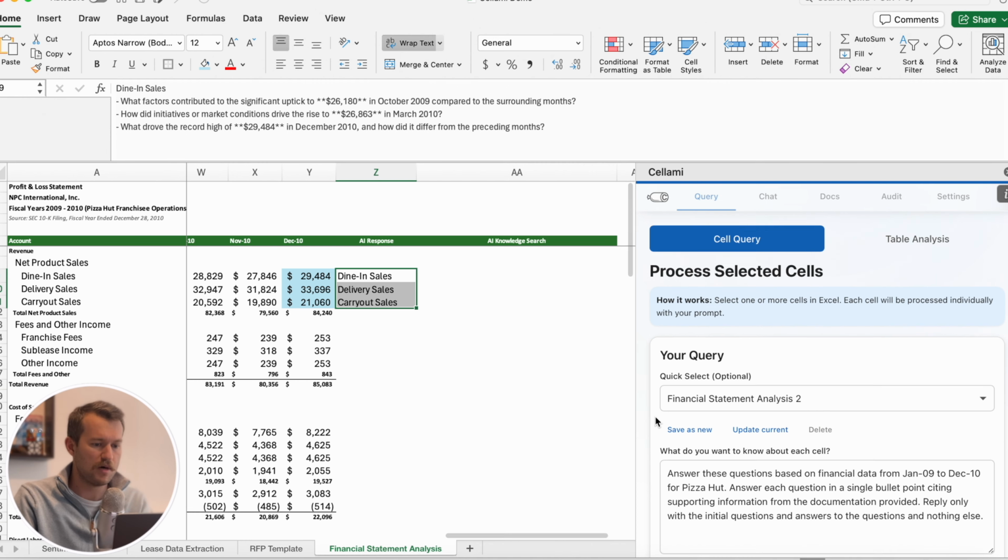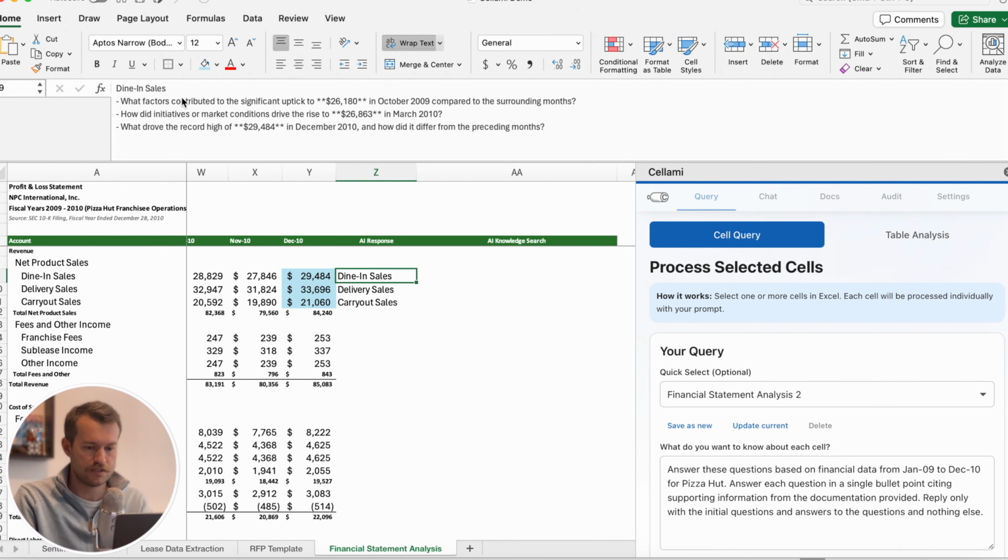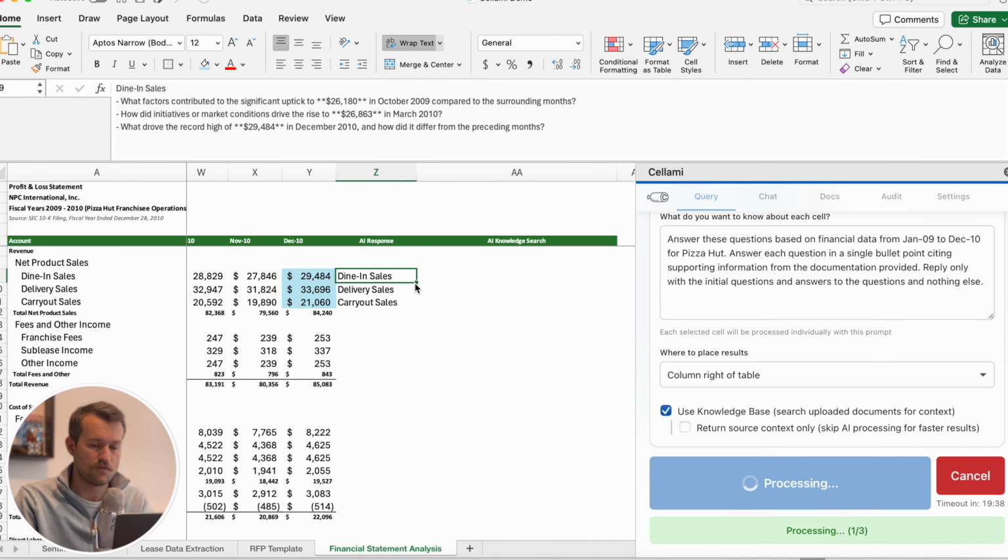So I've got a different model, and it's going to look at each of these questions, and it's going to try and answer those questions based on the documents in my knowledge base. And I'm just going to keep letting this run, and I'll get back to you when it's almost done.